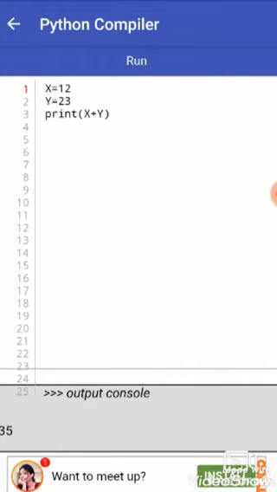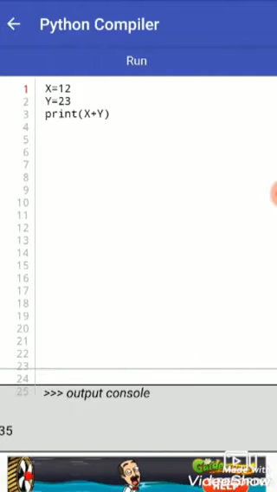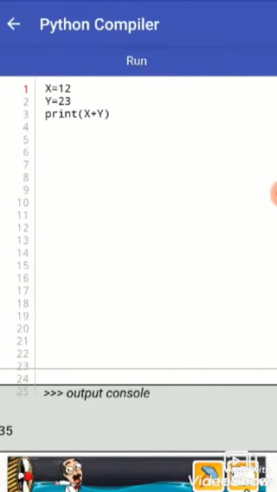You can see the result 35 is written here at the bottom. This is a very small program. There are lots of bigger programs coming in the next chapters.